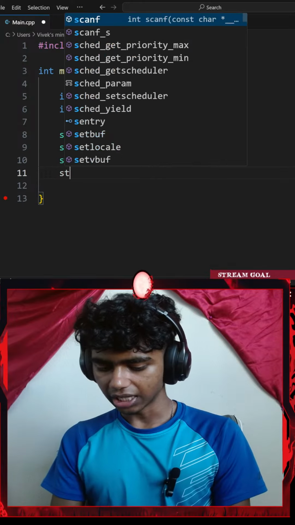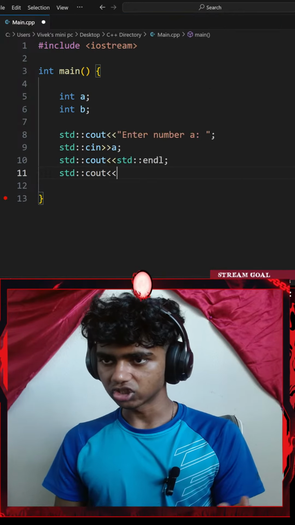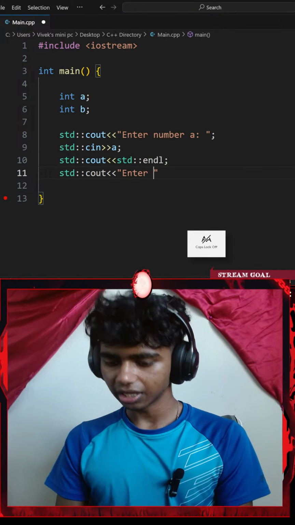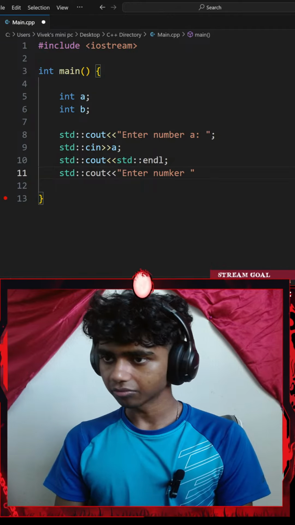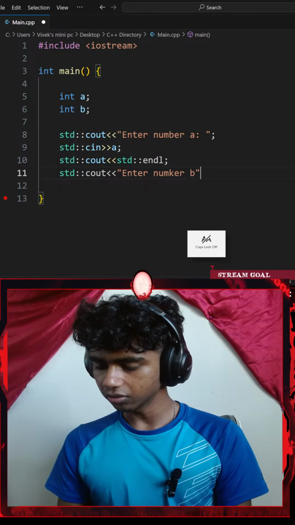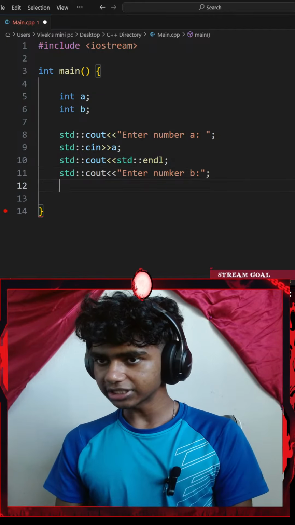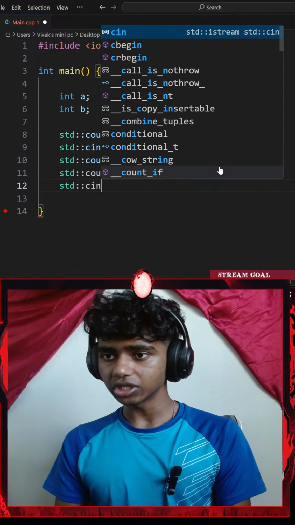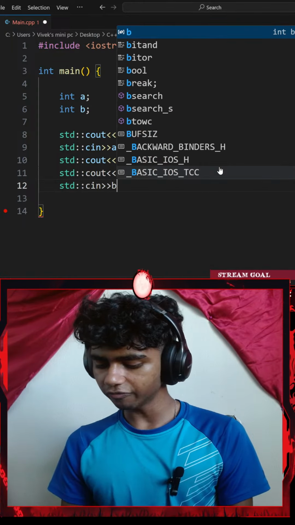And then I'll add a standard console output saying "Enter number B", ending that with a semicolon and then adding a standard console input with an extraction operator of my variable B.